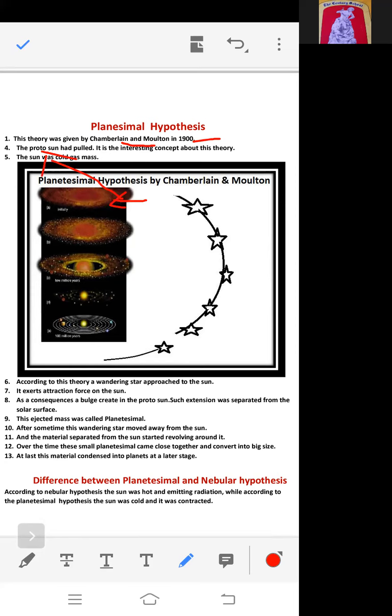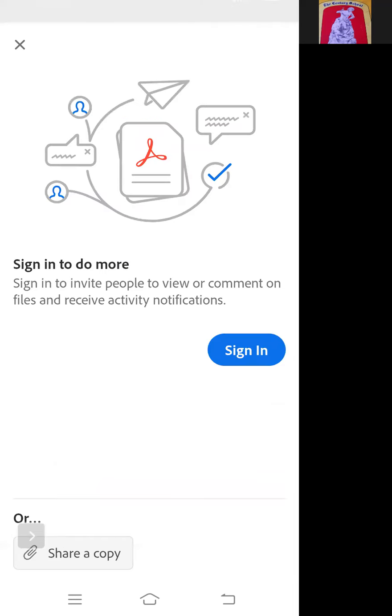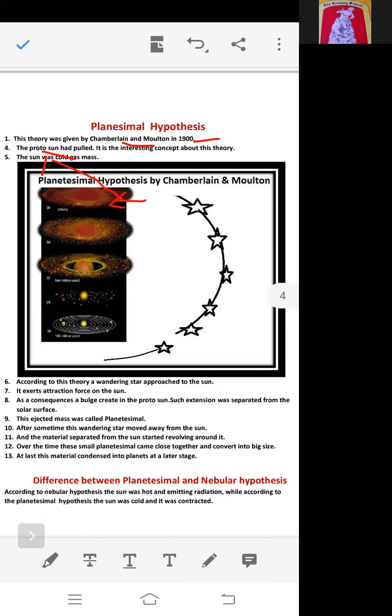It is an interesting concept. He said the sun was a cold gas mass, which he called the protosun, right?